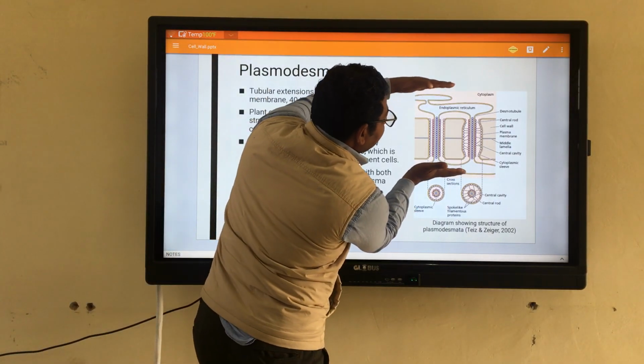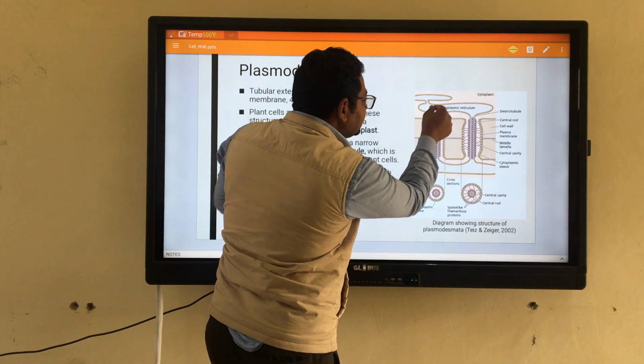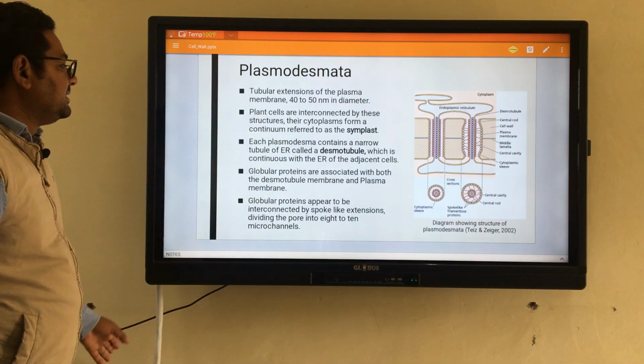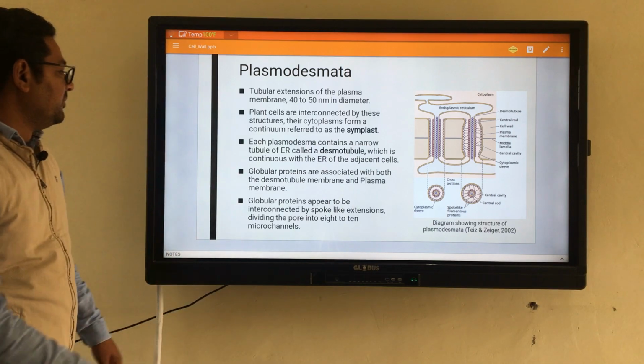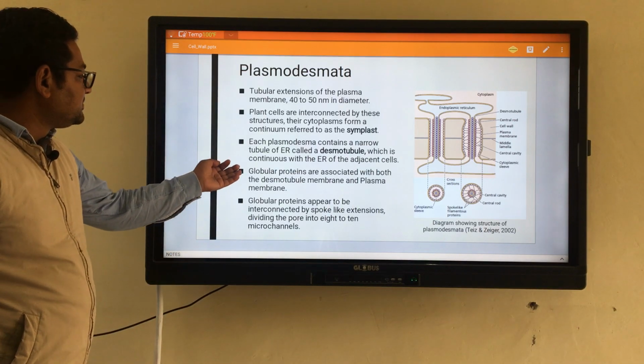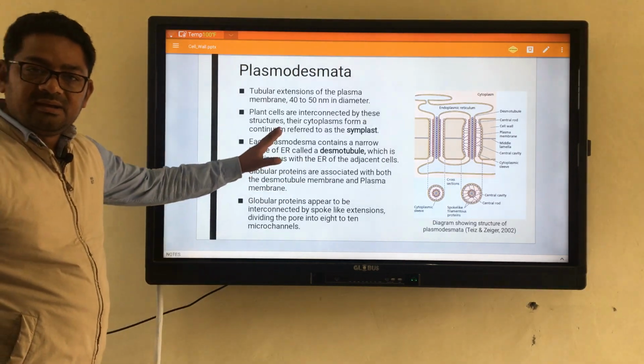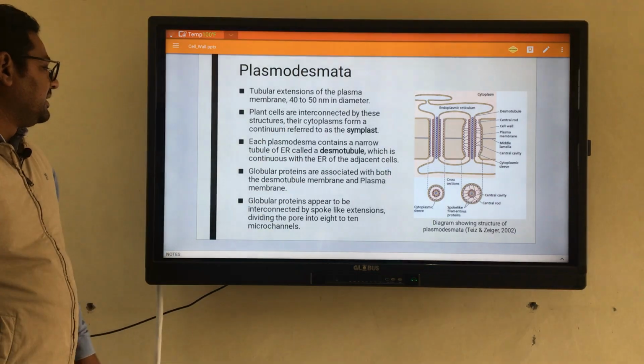Here is one cell, here is another cell. These two cells communicate with an endoplasmic reticulum tubule, and this tubule is named the desmotubule. This desmotubule is a part of the endoplasmic reticulum.